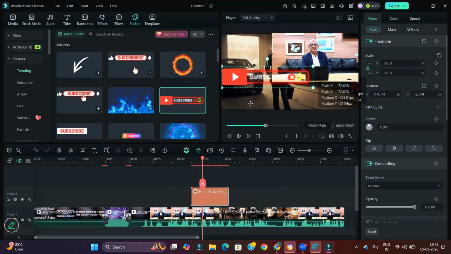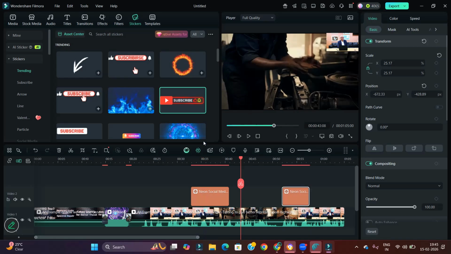Ideally, we put it in the bottom left hand side corner or top right hand side corner. Since top right hand side is not free here, I am putting it in the bottom left hand side corner. Now you can duplicate this, and you can put it 3 times if you have a video more than 5 minutes. I am having it 2 times.